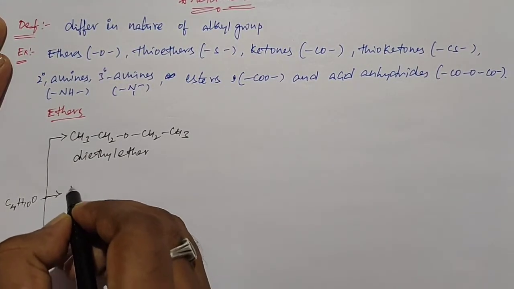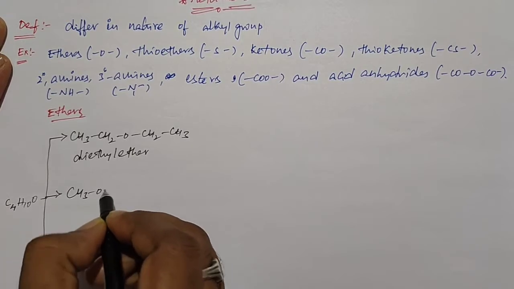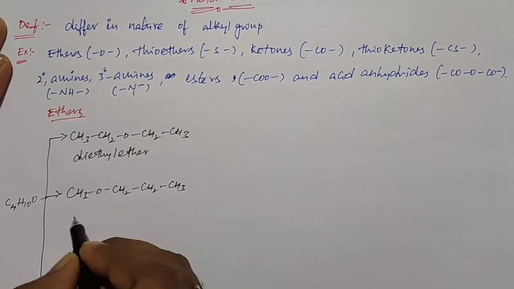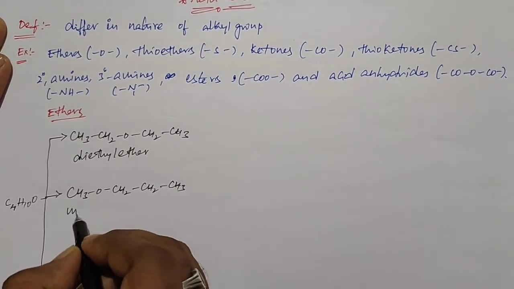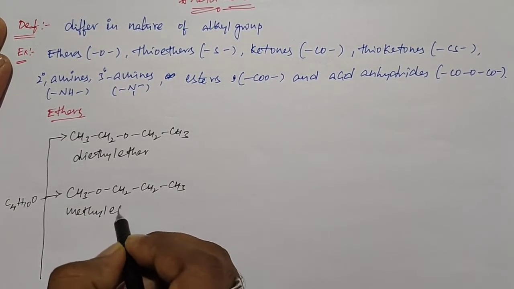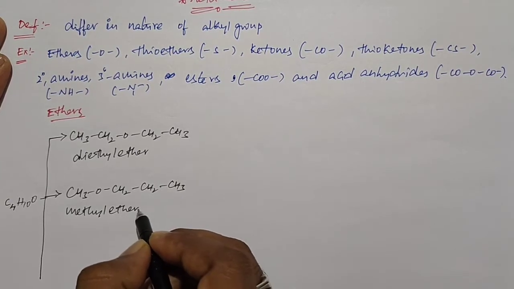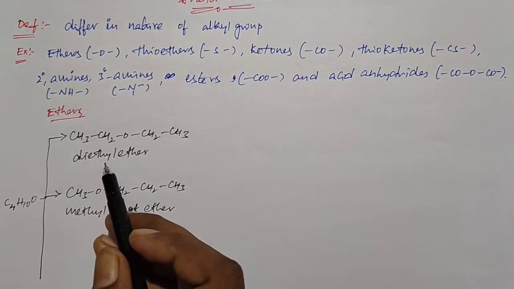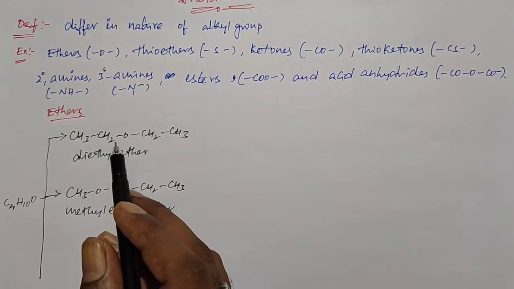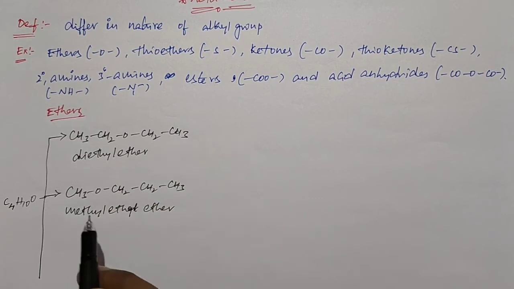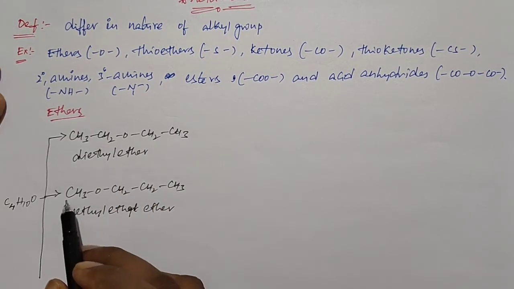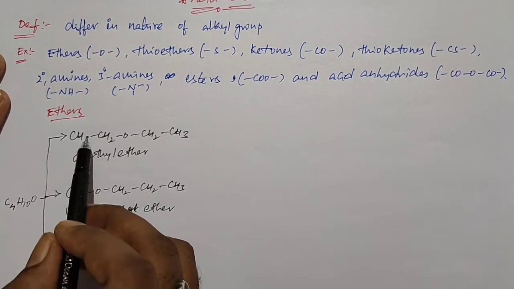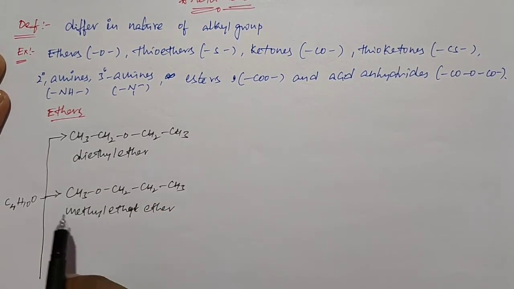When you go for the next compound, CH3OCH2CH2CH3, we call it methyl ethyl ether. In the first compound, around the ether group we have two ethyl groups. In the second compound, around the ether we have one methyl group and one n-propyl group.